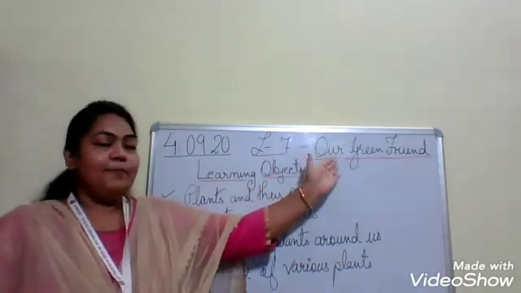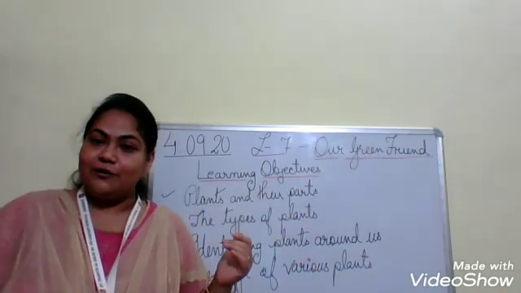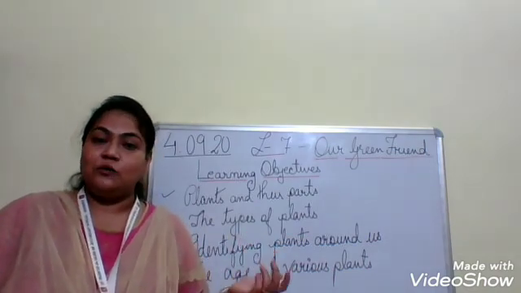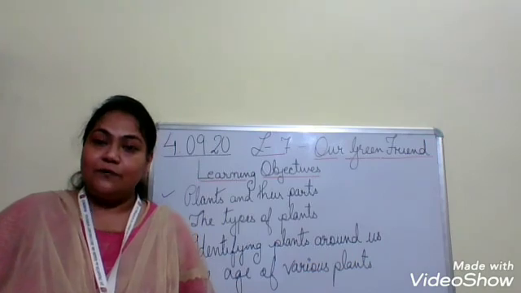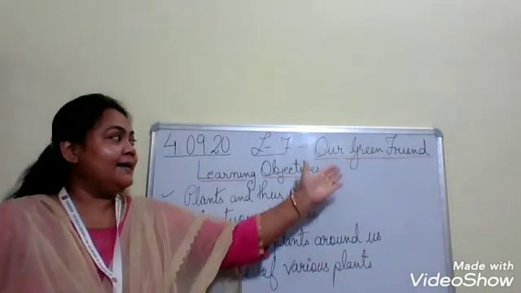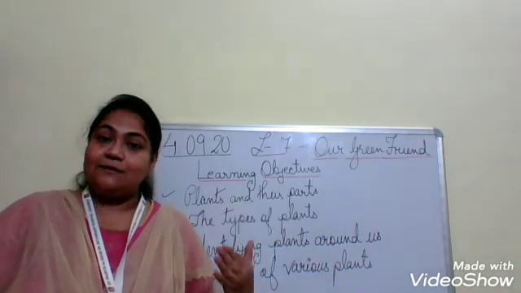So by the topic itself you can see our green friend. Do we love greenery or not, children? Yes. So we should plant more and more trees, so our earth will look full of green color. And green color is very beautiful, children. So it is said, our green friend.